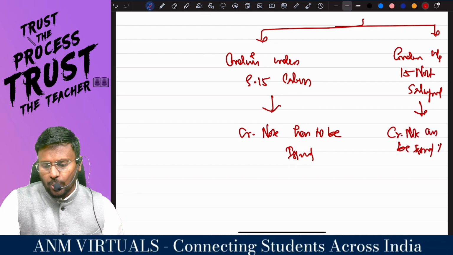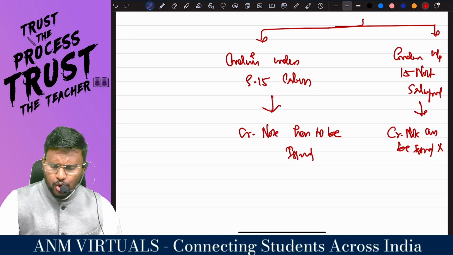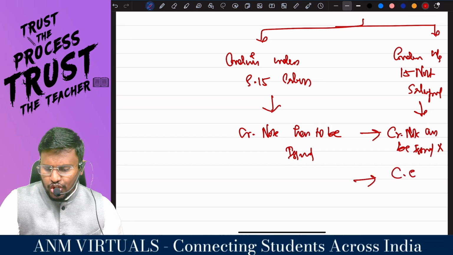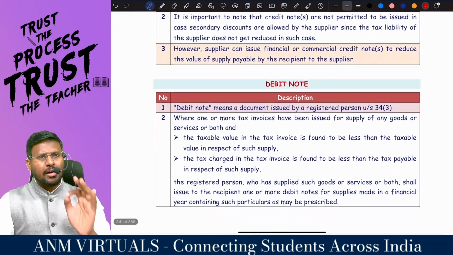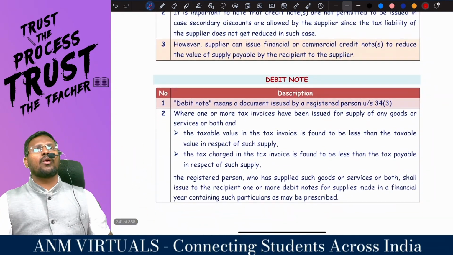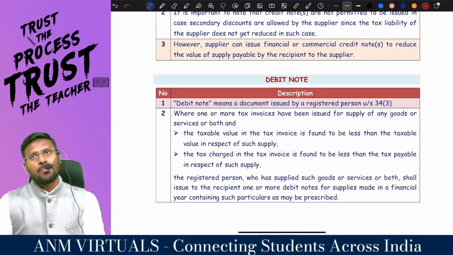You cannot issue the credit note. Then what are you supposed to issue? A commercial credit note has to be issued. In that commercial credit note, the tax element will not be there. Only the value of supply will be there.